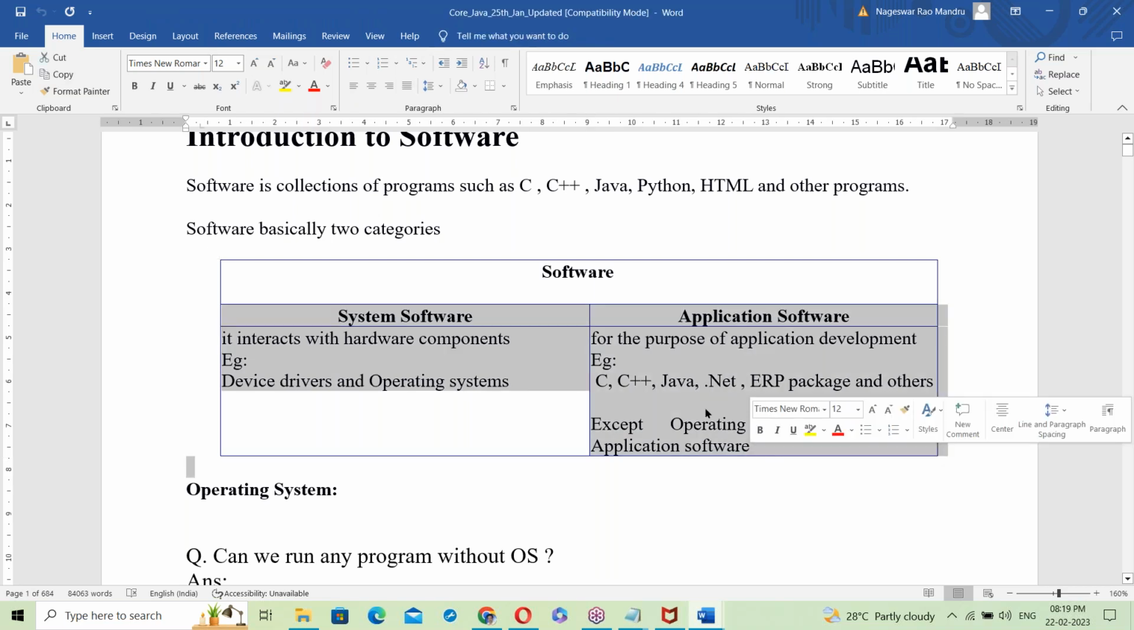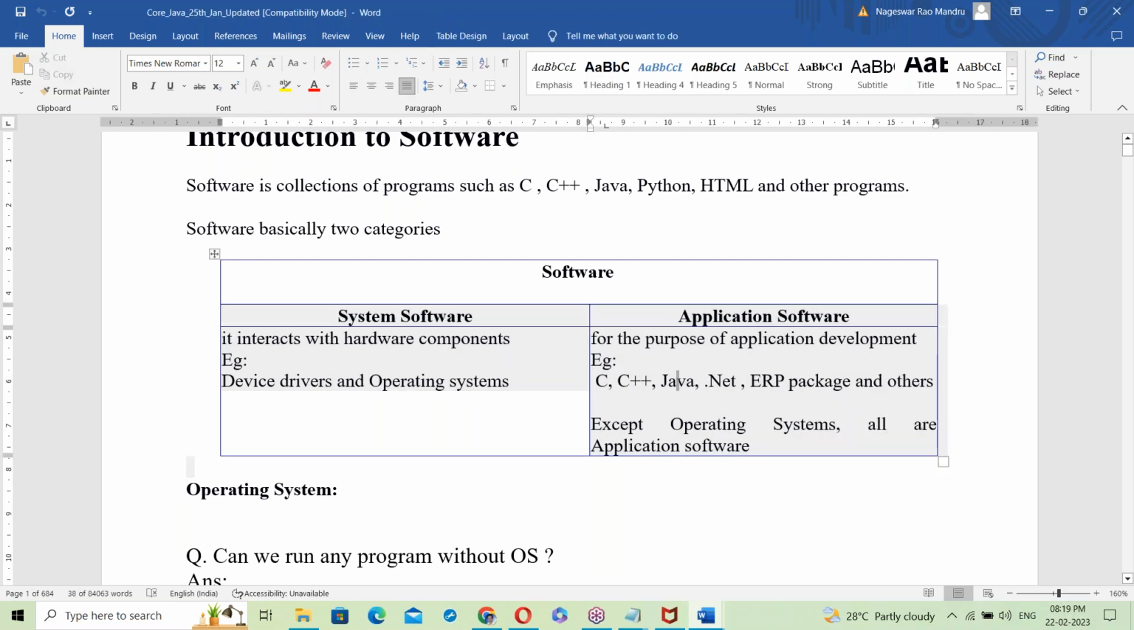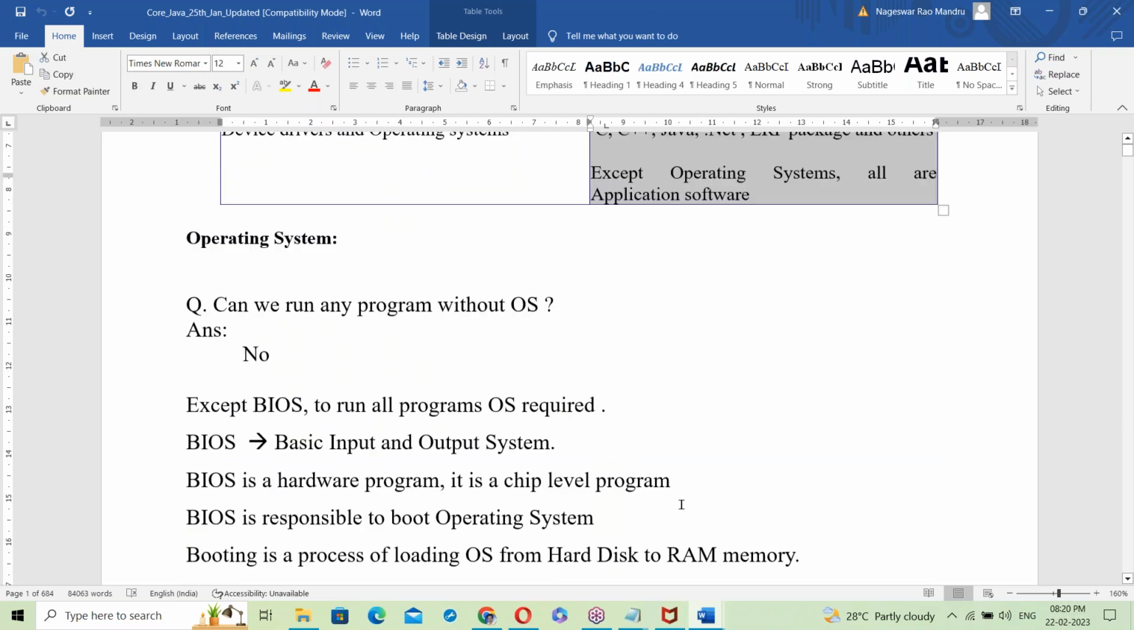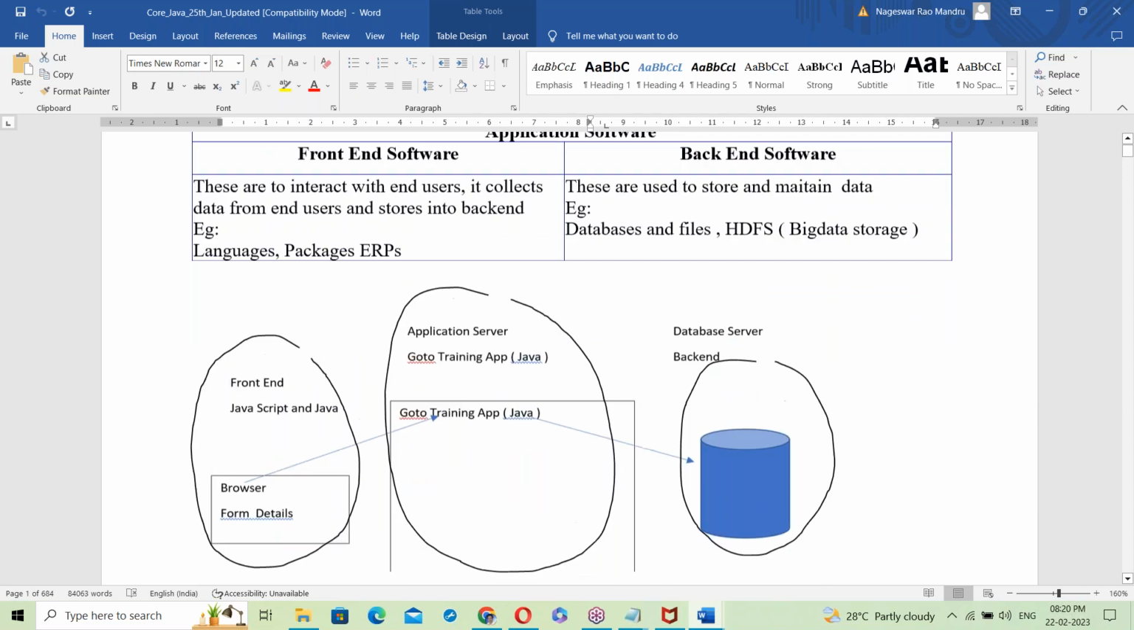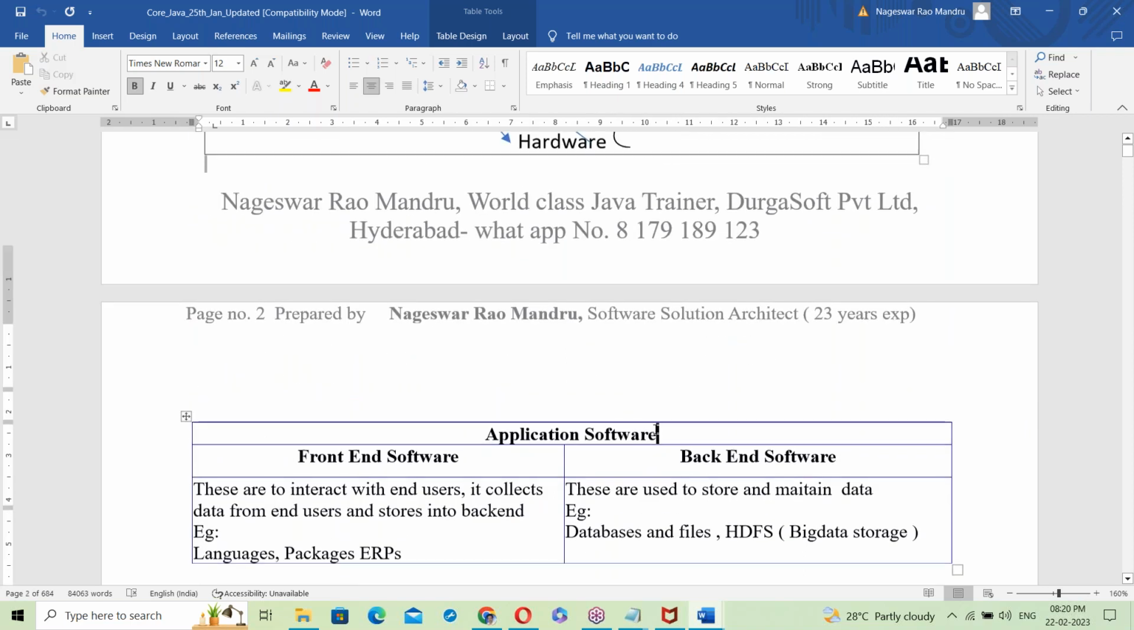So Java here is a right example. Java is an application software. So our topic is now application software. Java is an application software. Now let us move to application software.